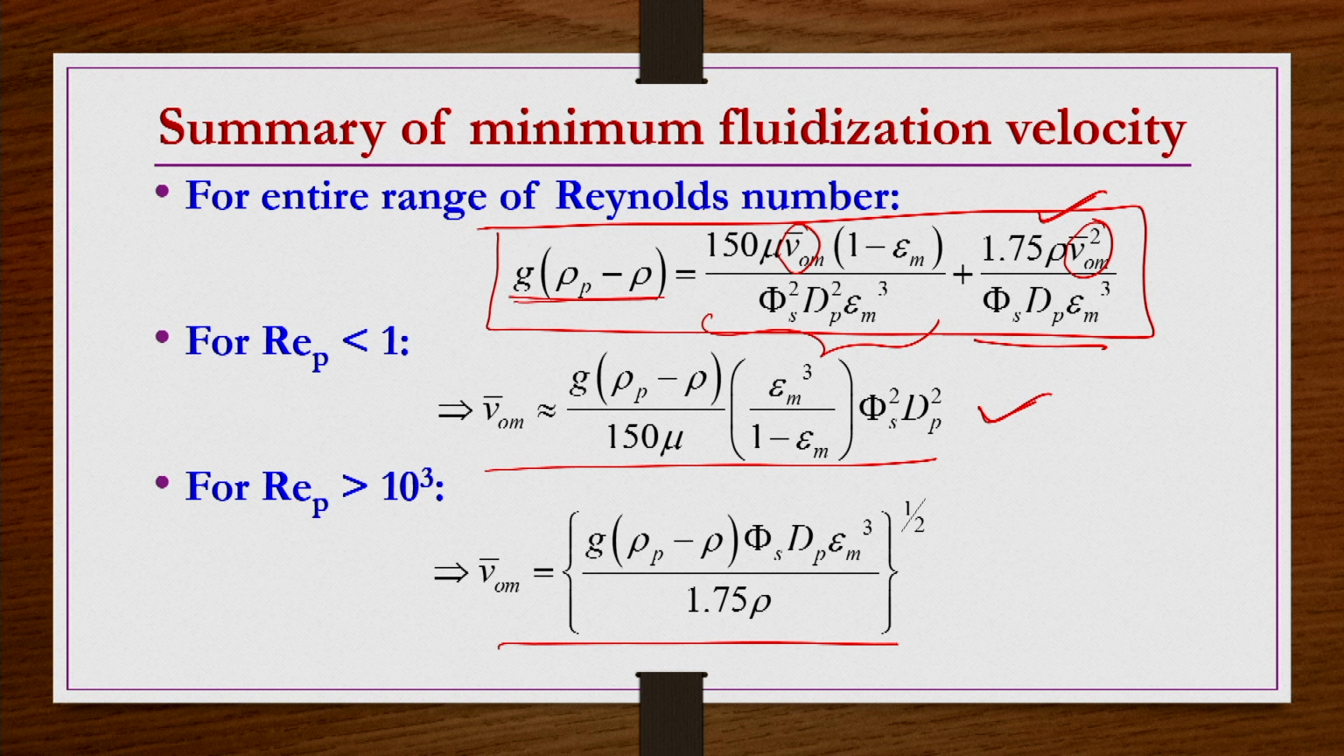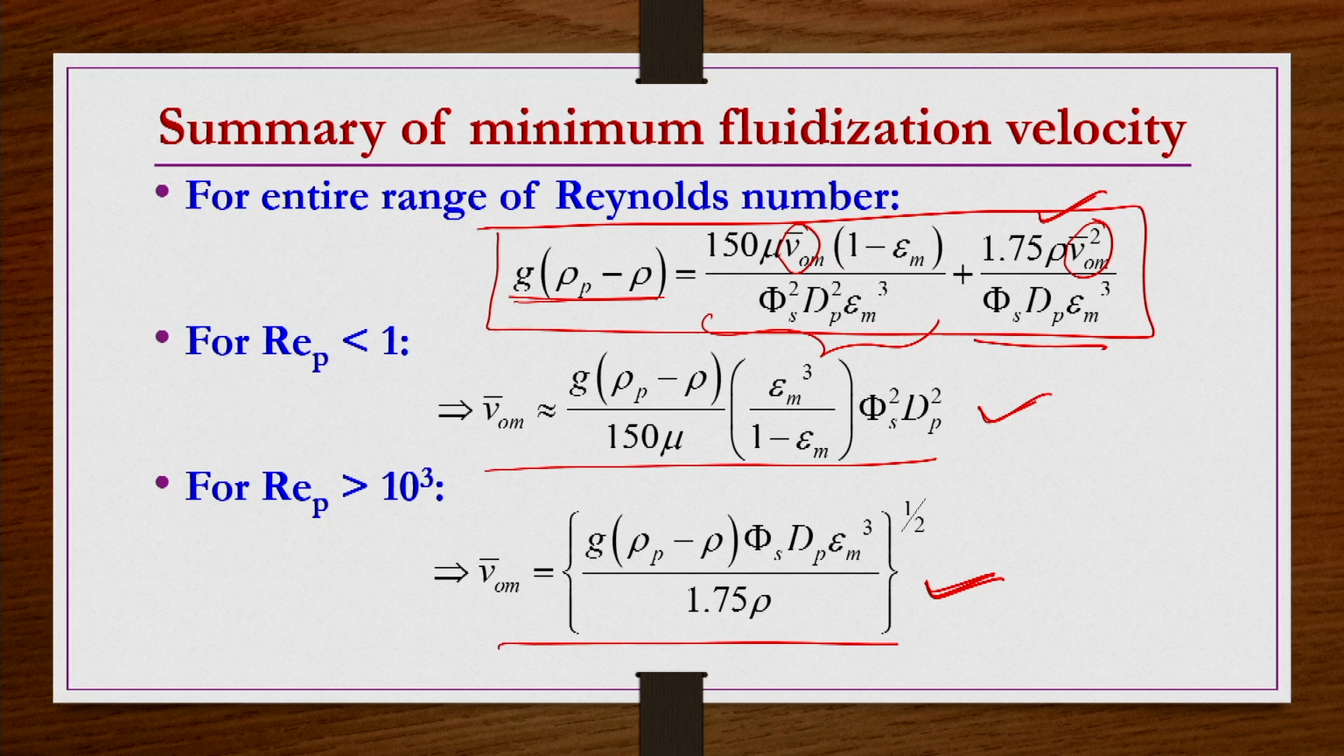To calculate the velocity so that minimum fluidization occurs. And then if you know that the Reynolds number for packed bed conditions is greater than 10 to the power 3, then you can use this third equation to get the minimum fluidization velocity, so that fluidization starts occurring or bed expansion starts occurring.